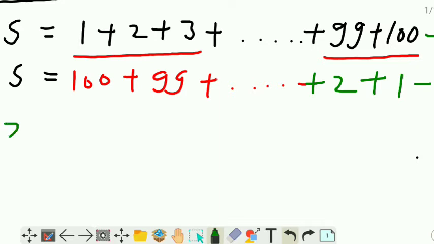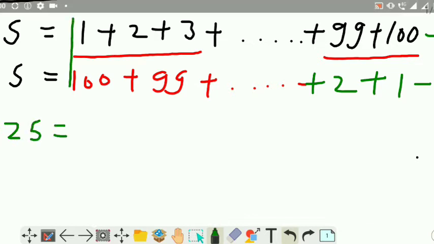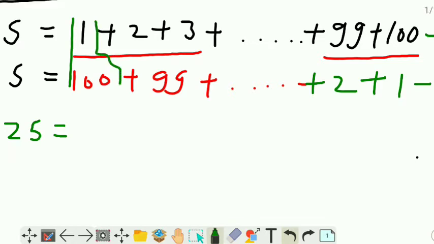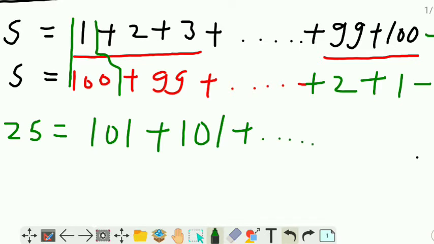So S plus S is 2S. Okay, first term and first term, we will add these here. So 100 plus 1 is 101, plus 99 plus 2, it is also 101, plus dot dot dot 101, and 100 plus 1 is also 101. Any problem in the third step?